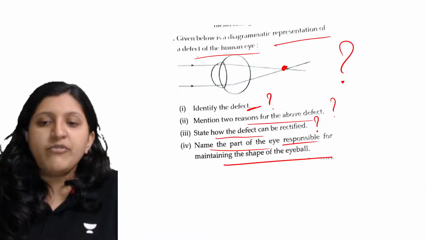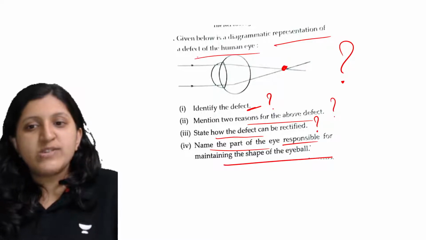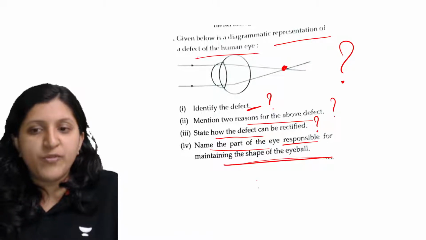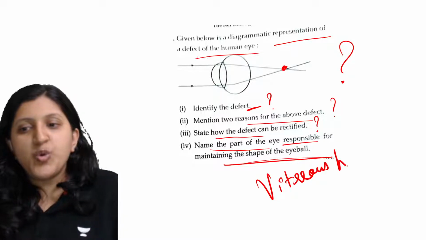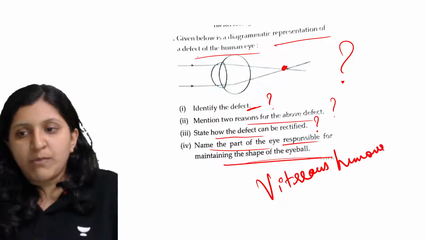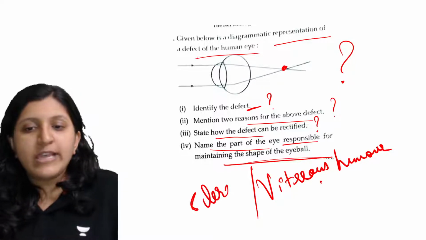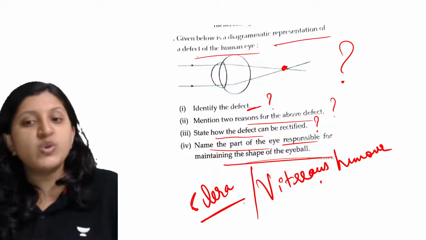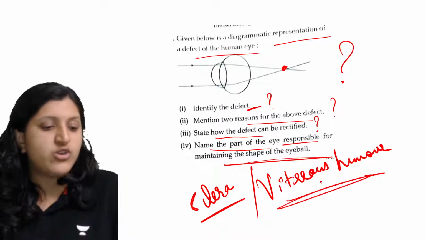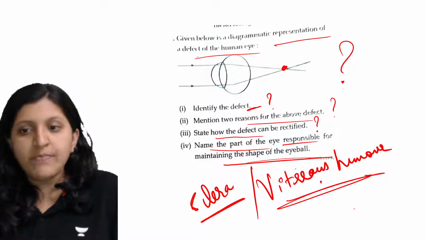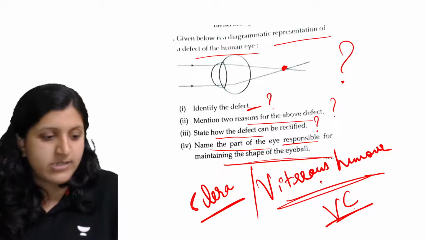Now the other one is: name the part of the eye which is responsible for maintaining the shape of the eyeball. This can be the vitreous humor in the vitreous chamber. The sclera is the outermost layer, which can also give a particular shape to your eyeball. But don't forget to mention vitreous humor also, not just sclera, because the vitreous humor present in the vitreous chamber is maintaining this shape.